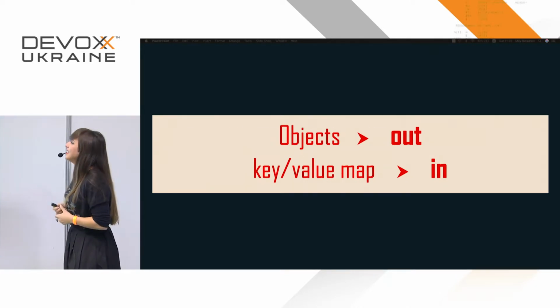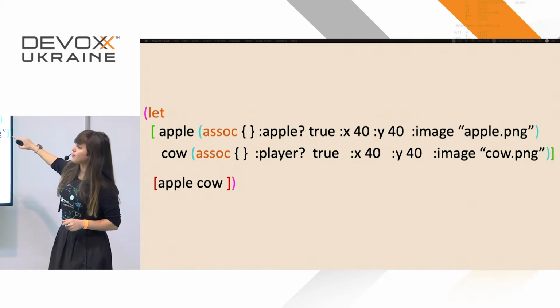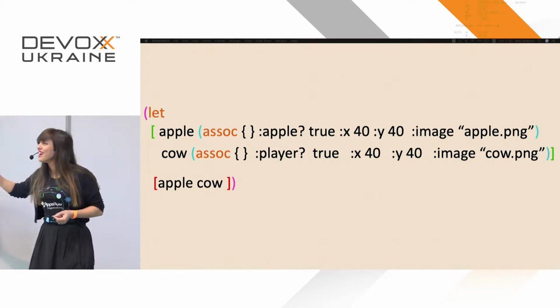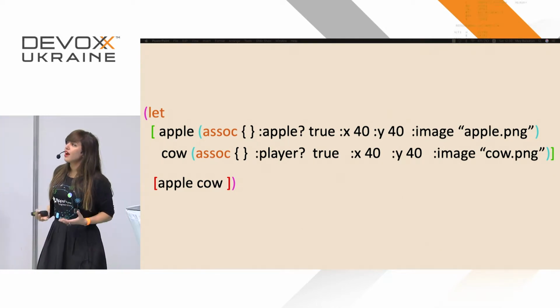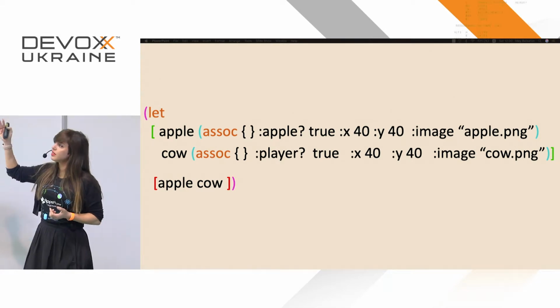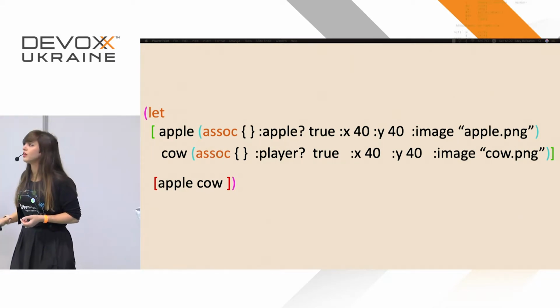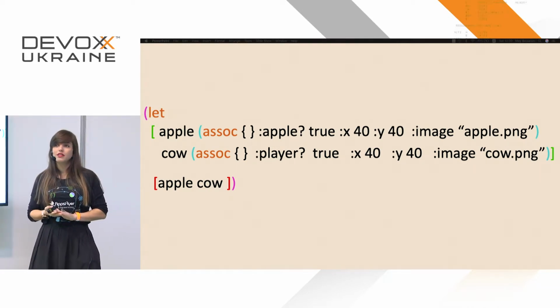All right, I hope you can see it. Okay, you can see everything. Some of the parentheses are cut off because there are so many of them. But what do we have here? We're defining two maps, one is an apple and the other one is a cow. Then we return a vector of these two maps, and these are the game entities.